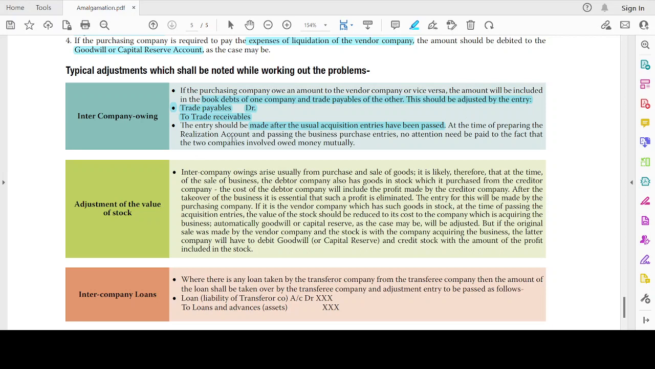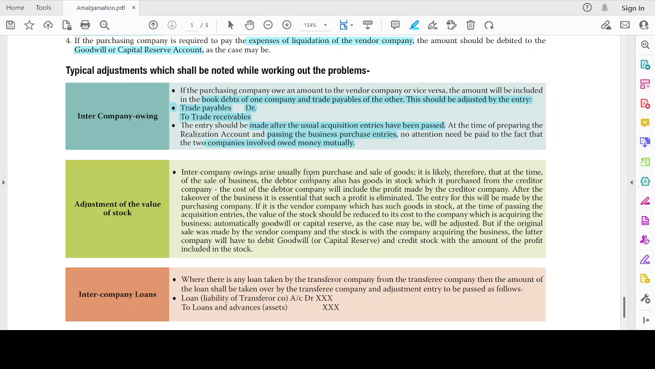At the time of preparing the realization account and passing the business purchase entry, no attention needs to be paid to the fact that two companies owe money mutually. Okay, see, till the time I bring in all the accounts of the transferor company into the books of the transferee company, I should not even think about these two accounts. Once it is brought, now both the debit and credit will be there in one book, right? Now it has to be netted off. Okay, closed.